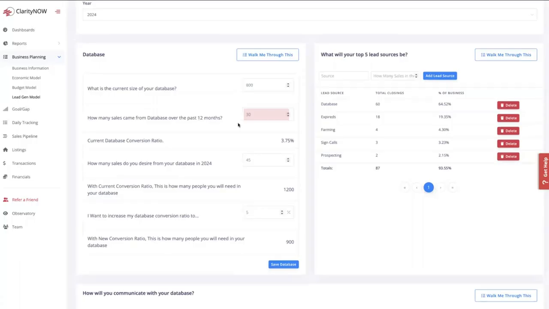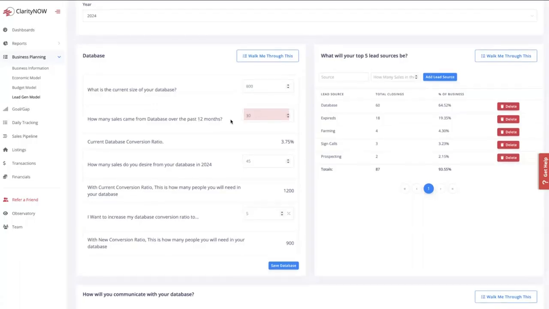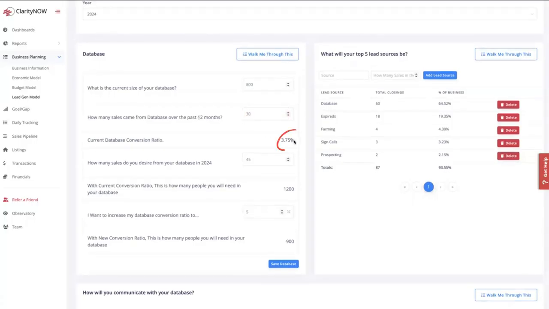Over the last 12 months, I had 30 sales that came from database. So that means that 3.75% of my database converted into a sale. This year in 2024, maybe I want to have 60 sales that come from my database. Now that means that if I have 60 sales at the same 3.75 database conversion percentage, then I will need to have 1,600 people in my database. So again, if I had 1,600 people and 3.75% convert, that would get me to 60.